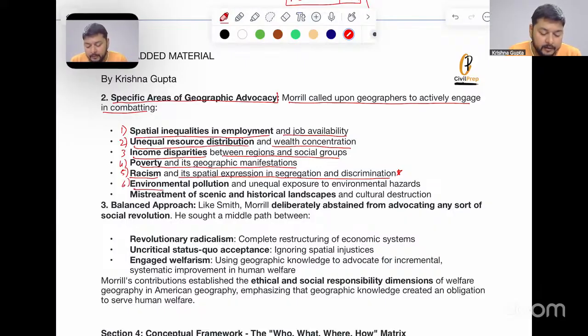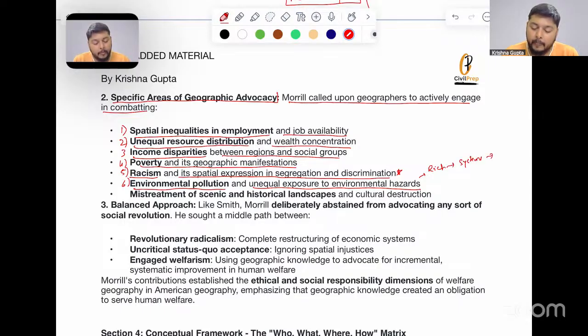Number six, environmental pollution and unequal exposure to environmental hazards. For example, rich people have certain systems developed for themselves under which they can have a safe environment. But at the same time, there are poor people who do not have such systems and they are exposed to a polluted environment. So this was highlighted by Morrill in terms of exposure to environmental hazards.